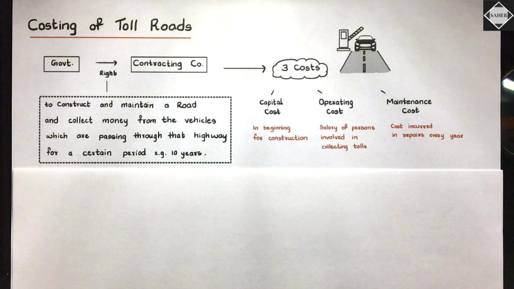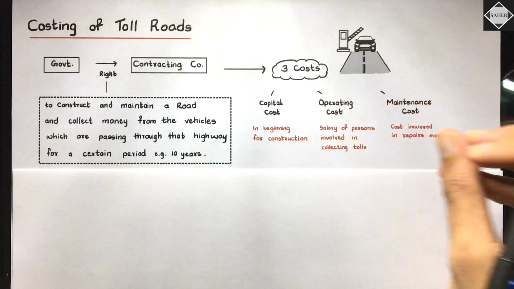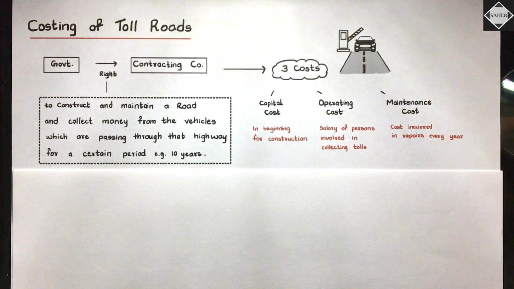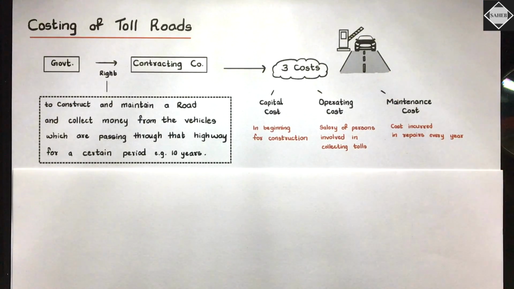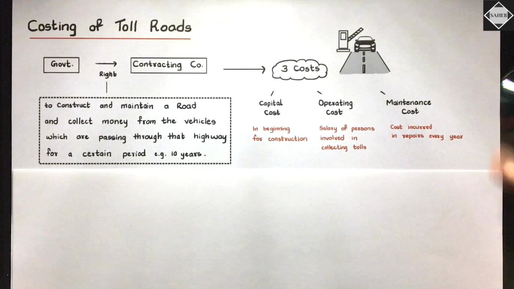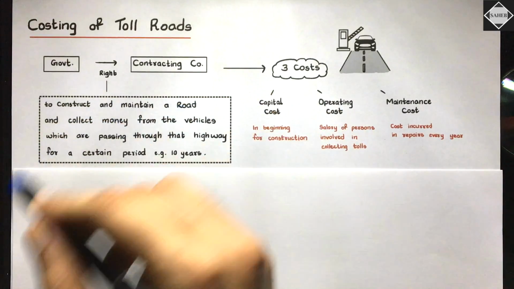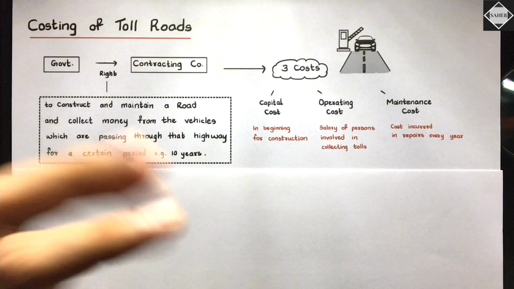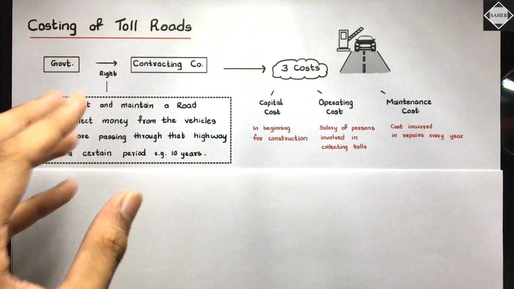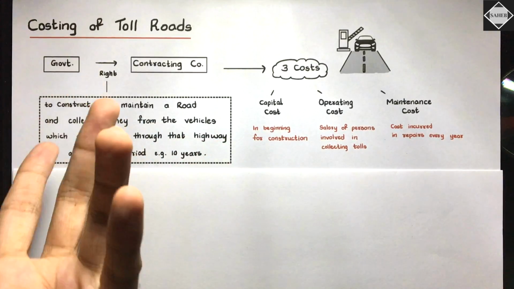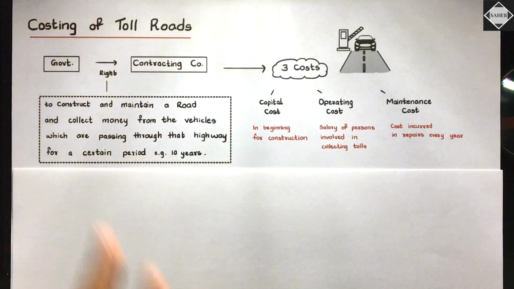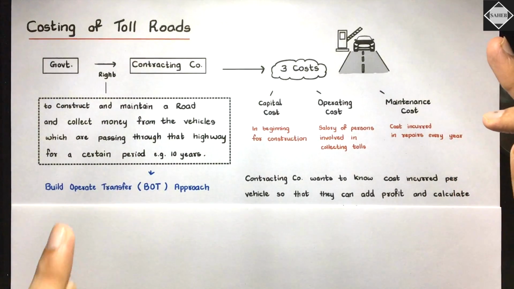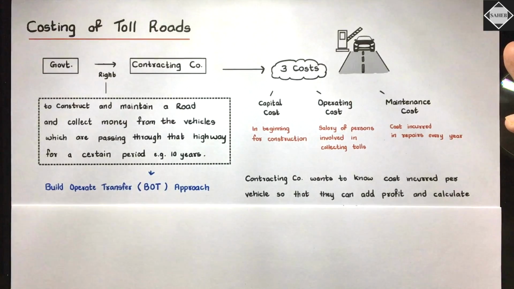While doing the operating cost sheet over here, you will do the categorization. It's not necessary; you can also take it line by line or do categorization. Both are okay. Now this technique, where government gives a right to the contracting company to build some infrastructure, operate it, finance it, and then after the period give it back, is called the build, operate, transfer approach, BOT approach.